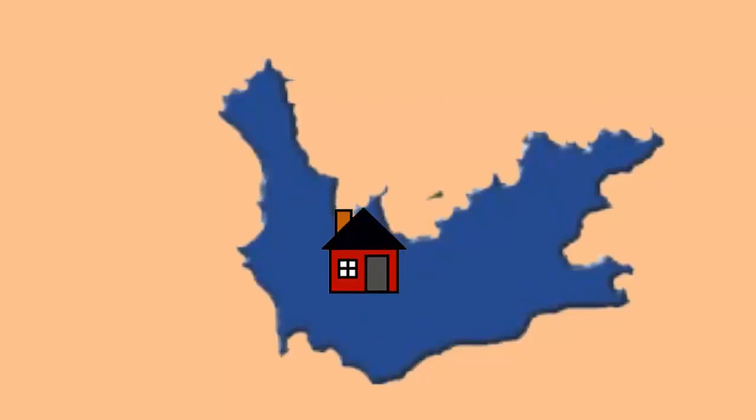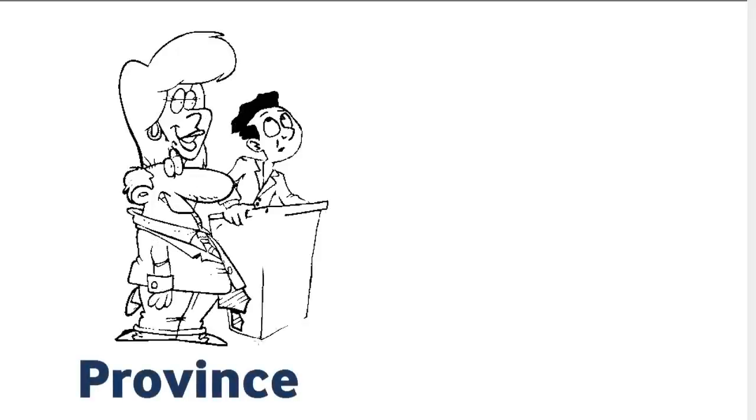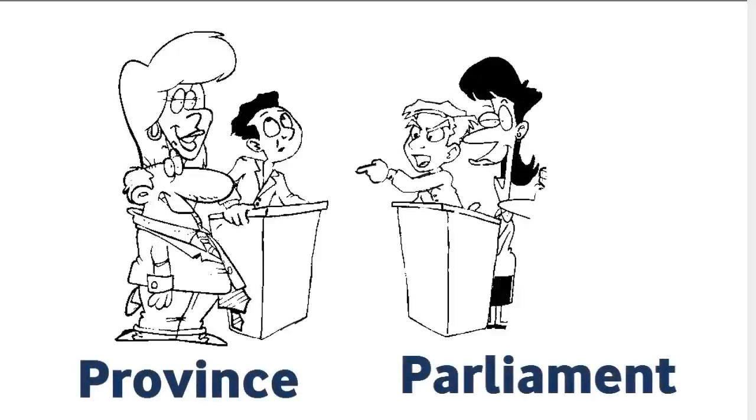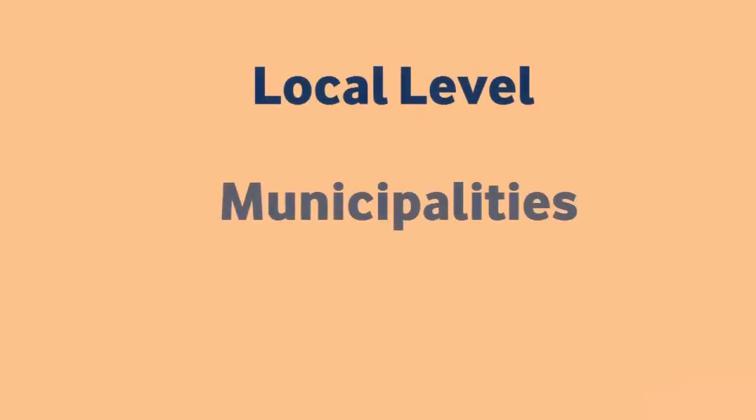Provincial level. Make laws about provincial things like housing, subject to national law. For some things, provinces may make laws even if Parliament disagrees, though these laws are made in the provincial sphere of government.